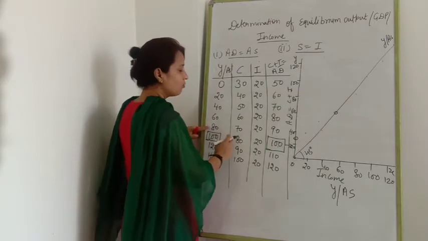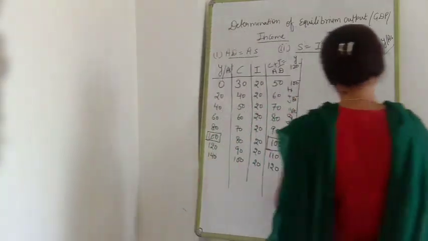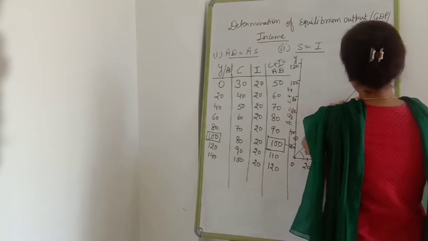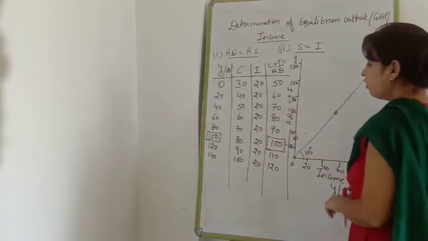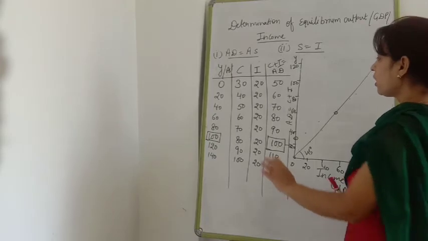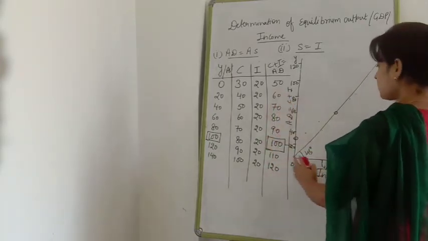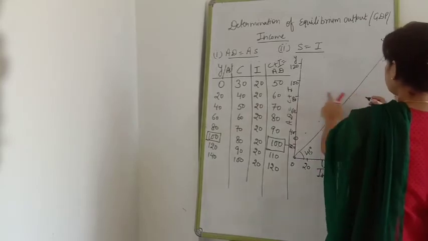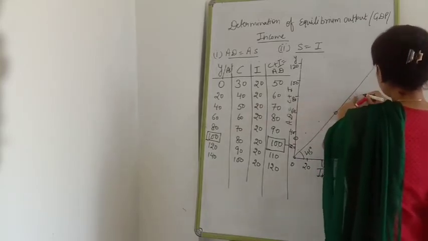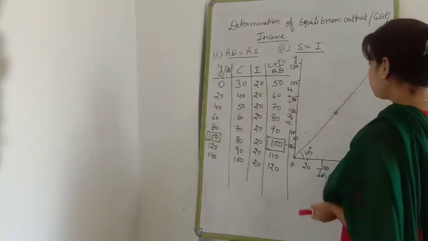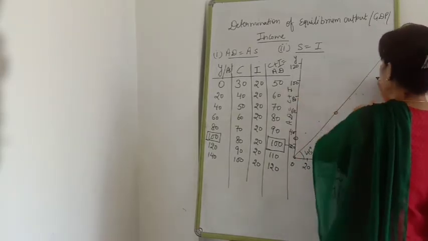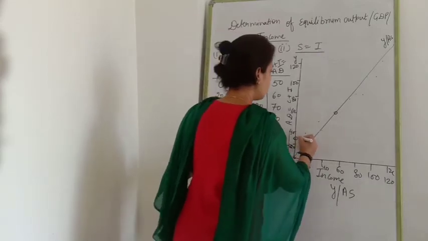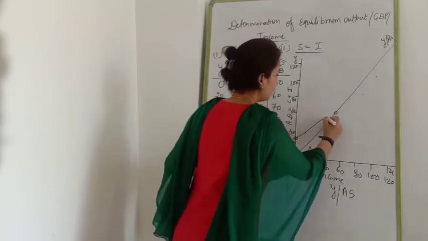At 80? 70. And if you want, you can draw only AD equal to C plus I. At 100, how much is there? 80. And at 120, how much is there? 100. Clear? So, you can see how we are going to draw C.